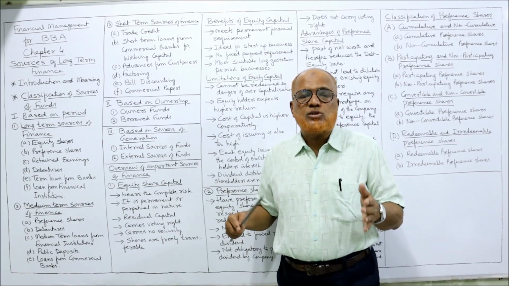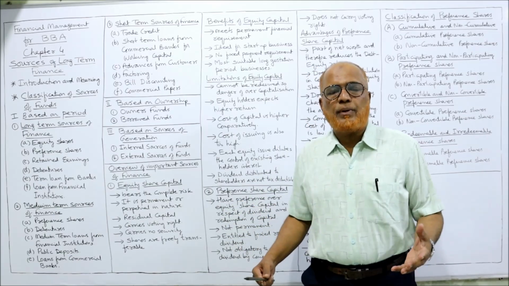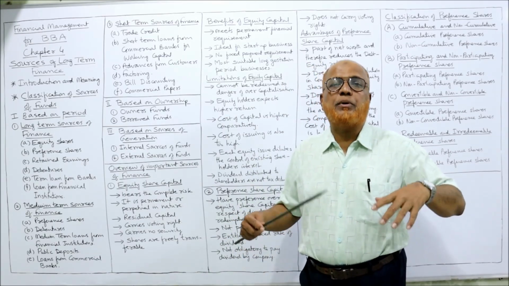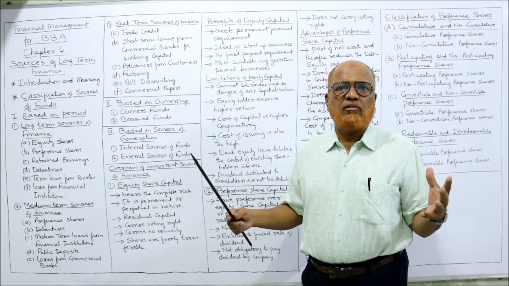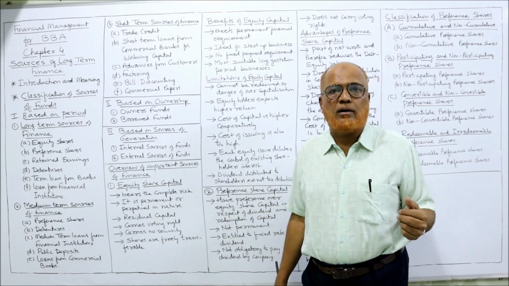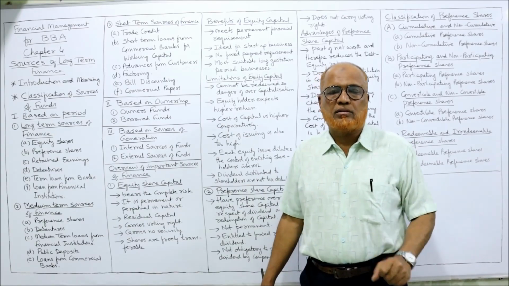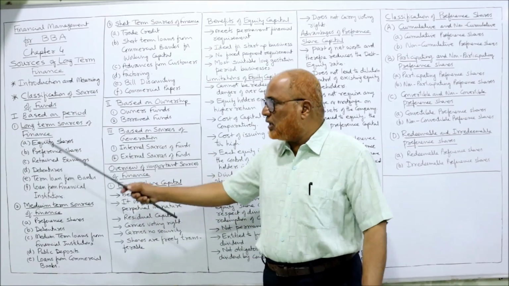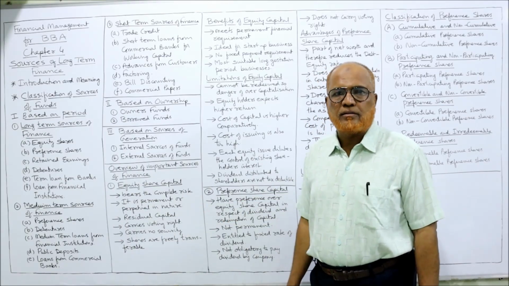Most businesses require medium-term finance also. For example, heavy advertisement has to be incurred when a new product is launched or when a new branch is opened. Huge advertisement is required, and a lot of money is required. But this money has to be recovered within a period of 10 years. In 10 years, we have to repay it, not beyond 10 years. Beyond 10 years, we'll go to long term. So up to 10 years is medium-term finance.